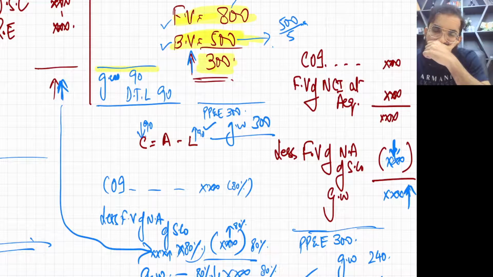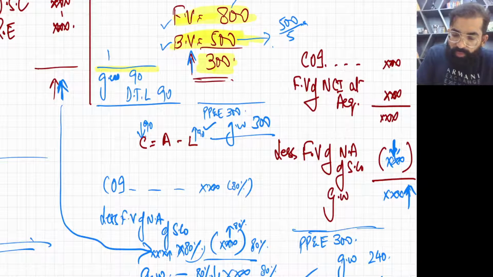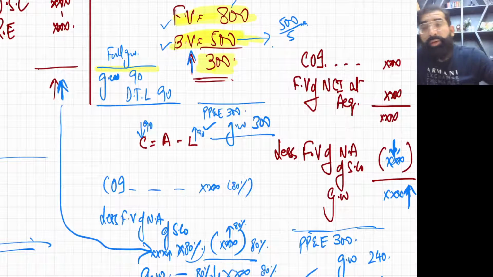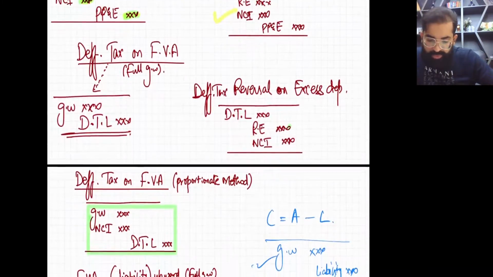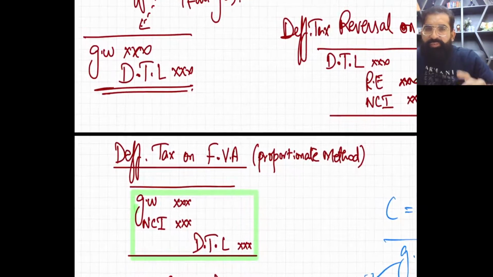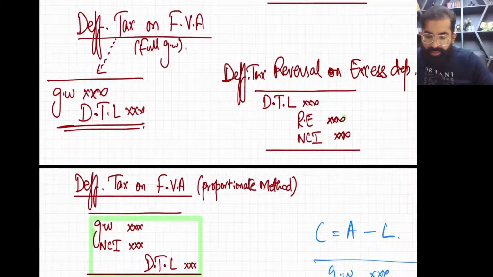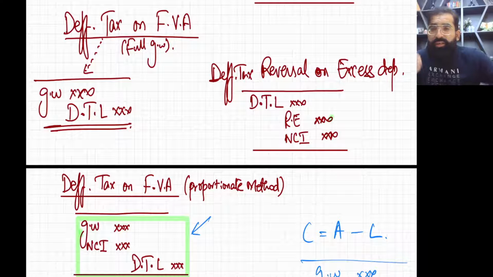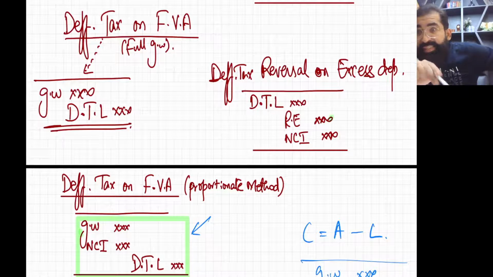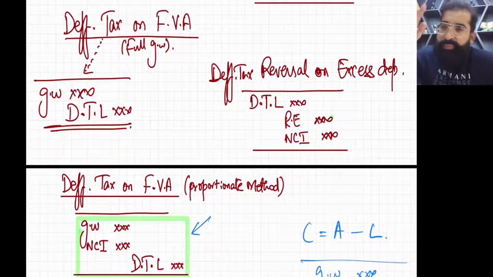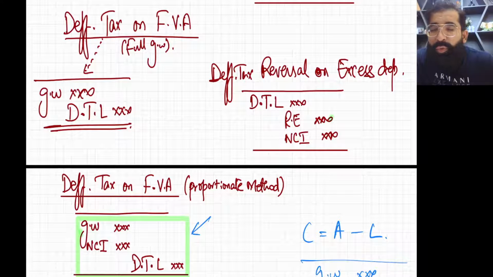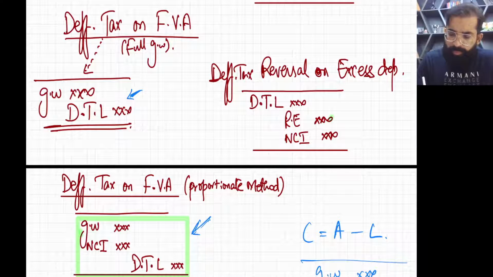Okay, now this is for full goodwill method. But just think about it. If I flip this entry for proportionate method, we have to write goodwill debit and NCI debit, because when the net assets of S company go down in proportionate method, you will have to put a hit on NCI as well. Same is the case with the fair value adjustment. So this is for full goodwill method and this is for proportionate method.